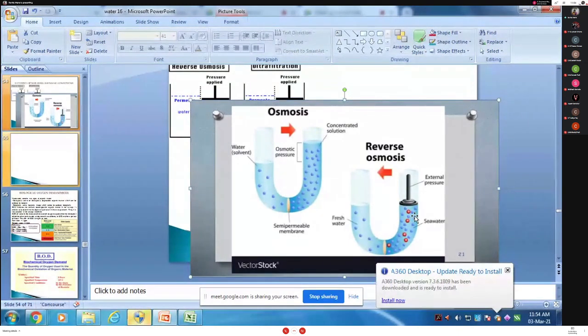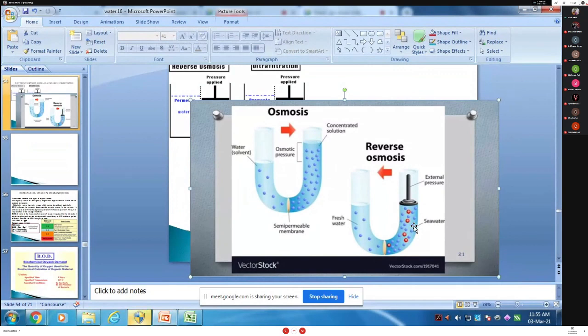I told you earlier, it is also called super filtration and hyper filtration also, because they separate and remove the contaminants from the water, called super filtration. So this was low to high, and in reverse, the force is applied and then it goes from high to low, called reverse osmosis. Is it clear to everyone? Osmosis and reverse osmosis. Is it clear to everyone?